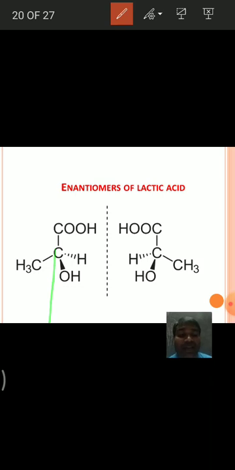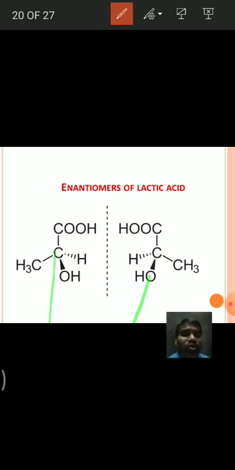The molecule is chiral, it is non-superimposable on its mirror image. That means these two are said to be enantiomers, and the pair is said to be an enantiomeric pair.